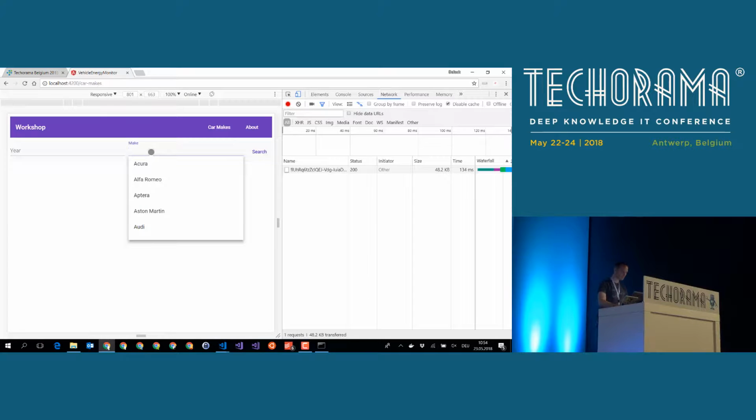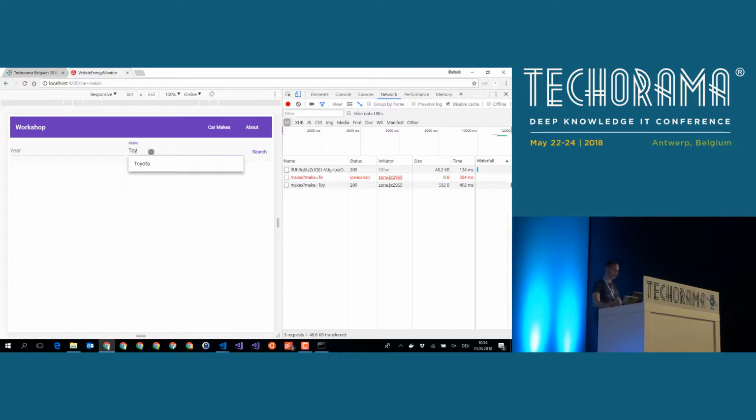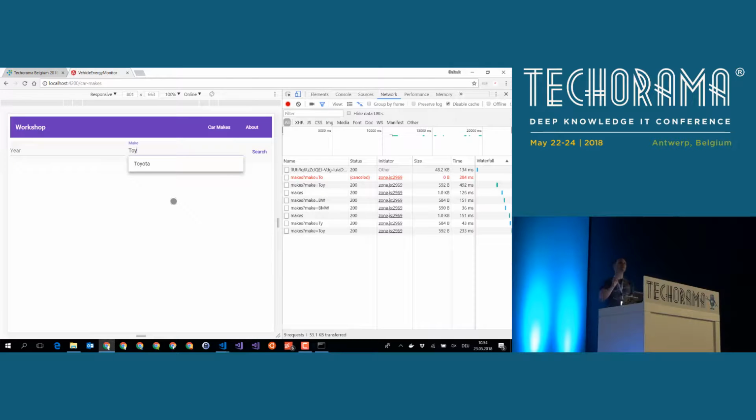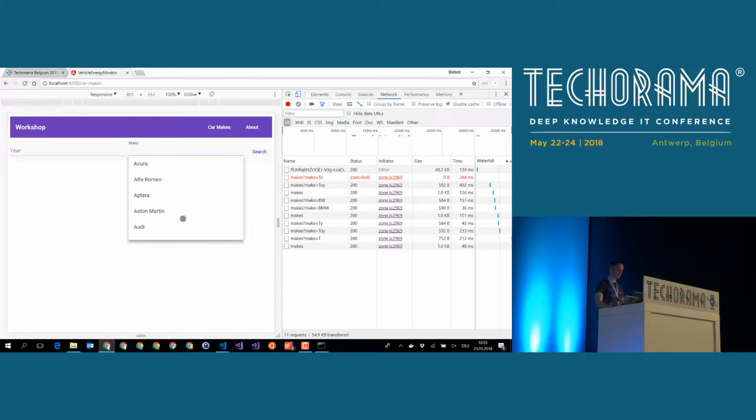And if I type in some code, you see, it's just an autocomplete combo box. If I type BMW, something like this, and it looks up some car makes, as you can imagine. Now, this little Angular application has a lot of functionality. What does it do? First, maybe you recognize it by looking at the network stack on the left-hand side.